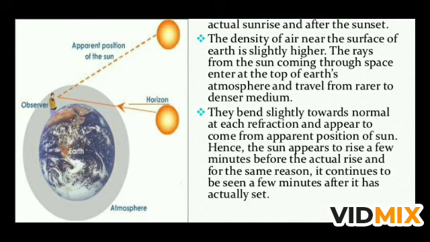Hence the sun appears to rise a few minutes before the actual sunrise, and for the same reason it continues to be seen a few minutes after it has actually set. So this is the reason why the sun rises early and sets late. A 2 minute difference is there, which means a total 4 minute difference between the actual sunrise and actual sunset, 2 minutes before and 2 minutes later.